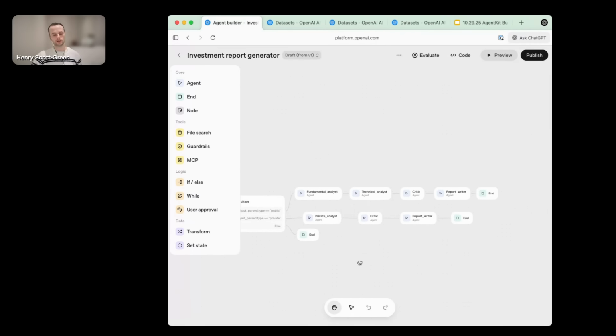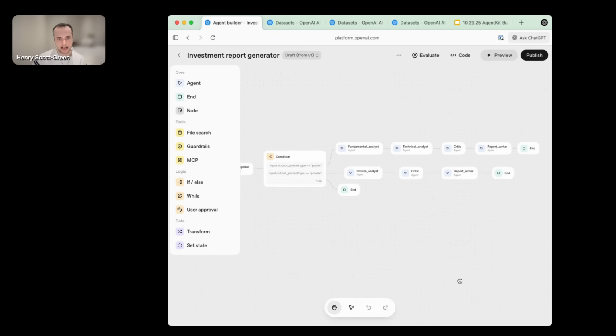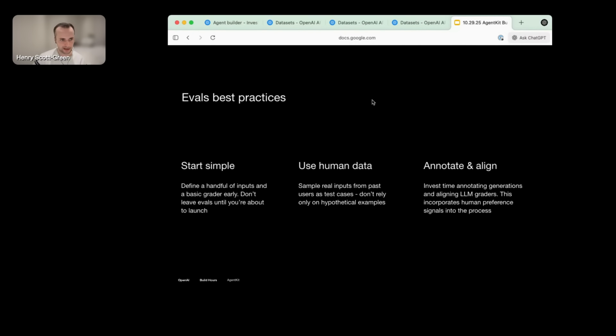So that was an overview of how we have this embedded eval experience that's tightly integrated with the agent builder. I also just wanted to flash a couple of best practices that we've seen from working with a large number of customers now on this platform, and a couple of lessons that we've learned.